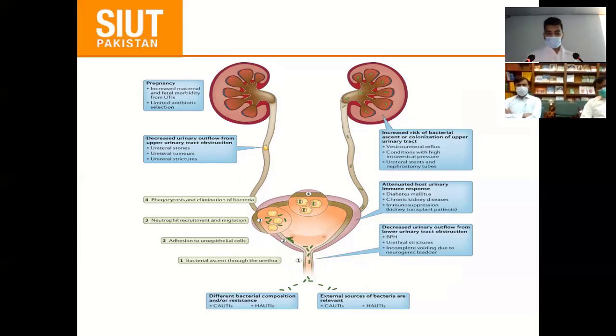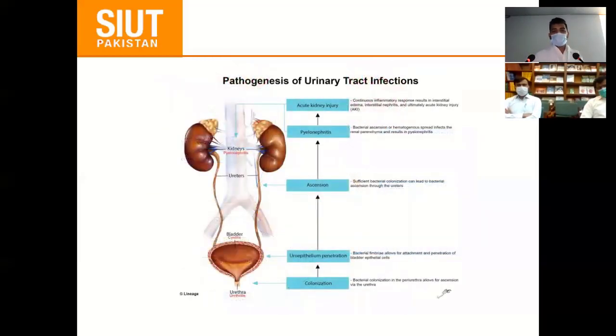pyelonephritis. So the pathogenesis of pyelonephritis is basically based upon ascending as well as descending routes, and the most common pathway is the ascending pathway, and the less common is the descending or hematogenous. In the ascending pathway, bacteria, I have already discussed gram negative, adhere to the mucosa of the urothelium, and during Foley catheterization or cystoscopy, in which we are intervening, these bacteria can go towards the bladder and cause cystitis.